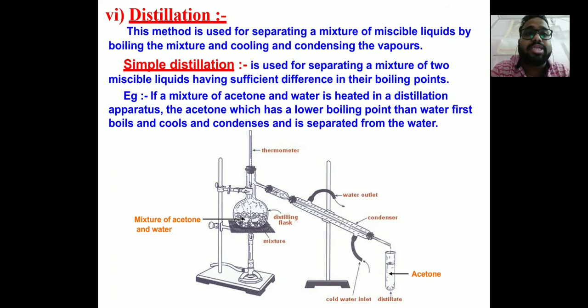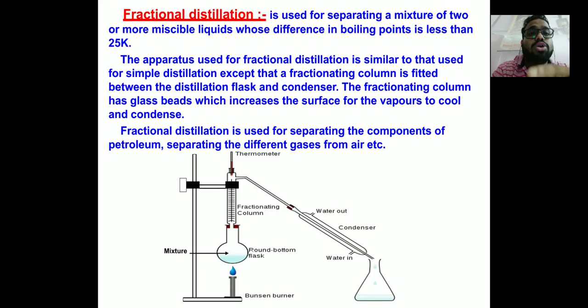Simple distillation is used to separate a mixture of two miscible liquids which have a large difference in boiling point, a huge difference. Whereas fractional distillation, as I already discussed, we use where the difference in boiling point is less than 25 Kelvin. The basic difference between simple distillation and fractional distillation is that in fractional distillation we use a fractionating column.